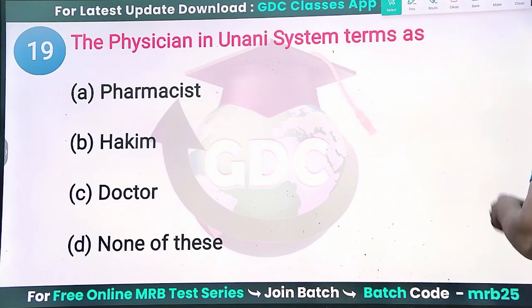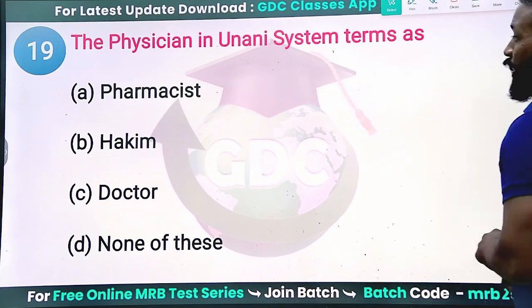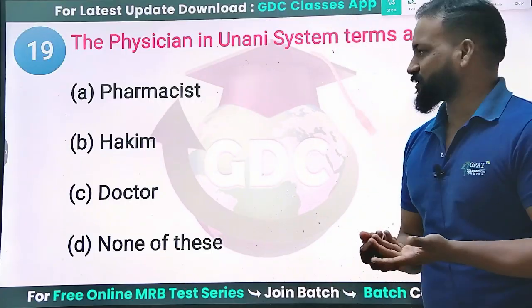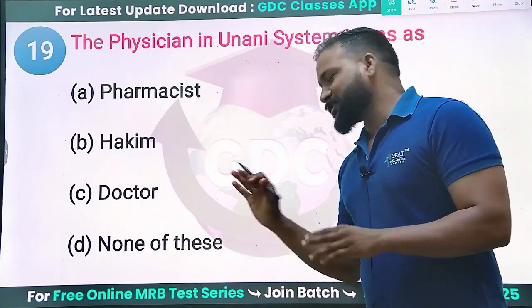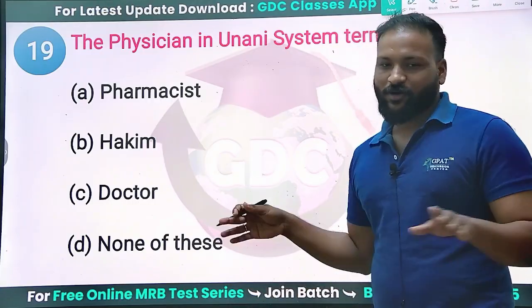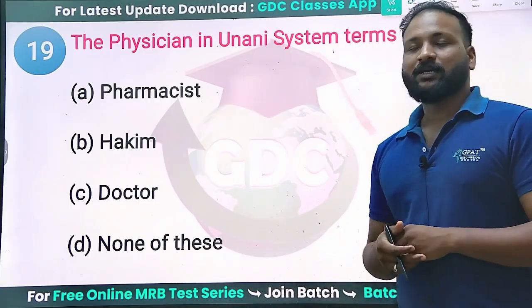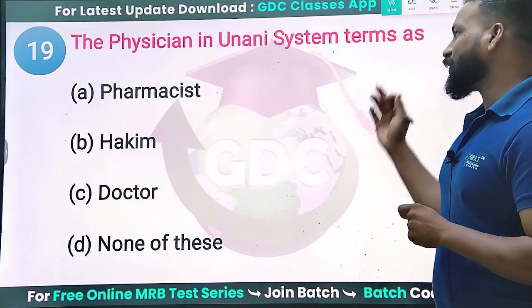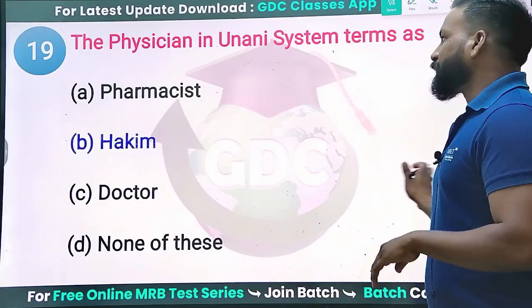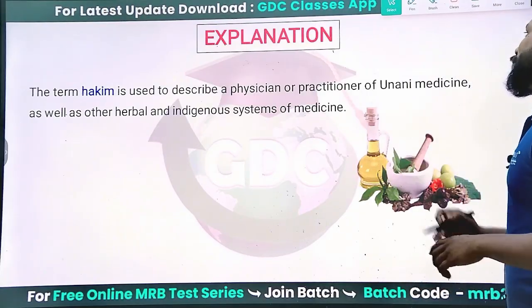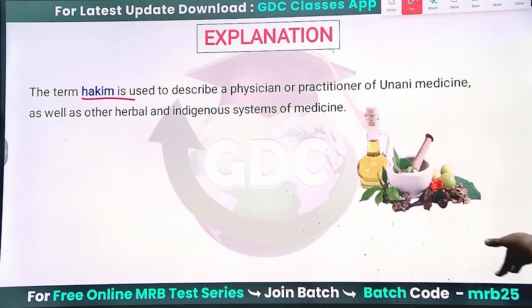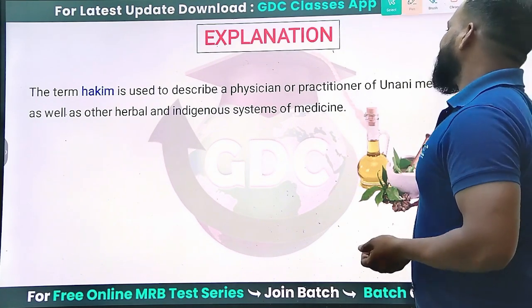Next question. The physician in the Unani system is termed as: pharmacist, doctor, none of this. Pharmacist is not right, because that is normally called a pharmacist. Doctor, not at all. We can never call a person who got his degree in the Unani system by these names. The right answer is Hakim. The person who practices the Unani system is known as Hakim.